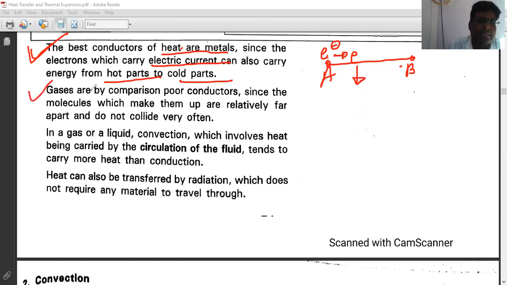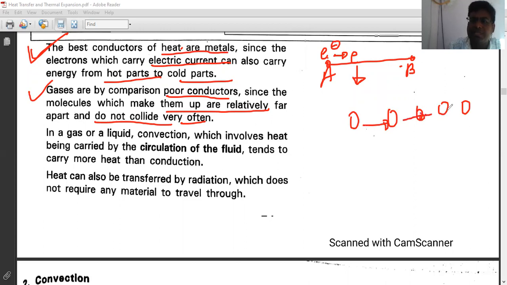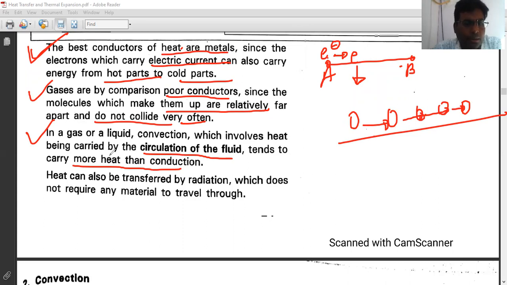The next point is gases. Gases are by comparison poor conductors, since the molecules which make them up are relatively far apart and do not collide very often, right? A gas particle is here, so they transfer the energy from one point to another, but gas particles are far away from each other, right? So they are poor conductors. In gas or liquid, convection, which involves heat being carried by circulation of the fluid, tends to carry more heat than conduction. So in gases or liquids, they carry more amount of energy, right, in comparison to solids.